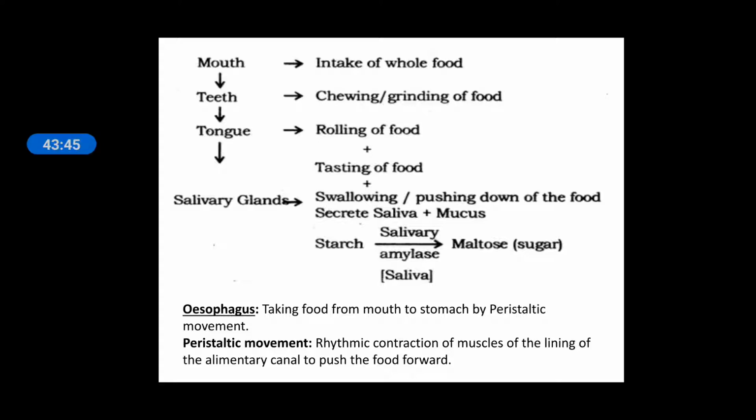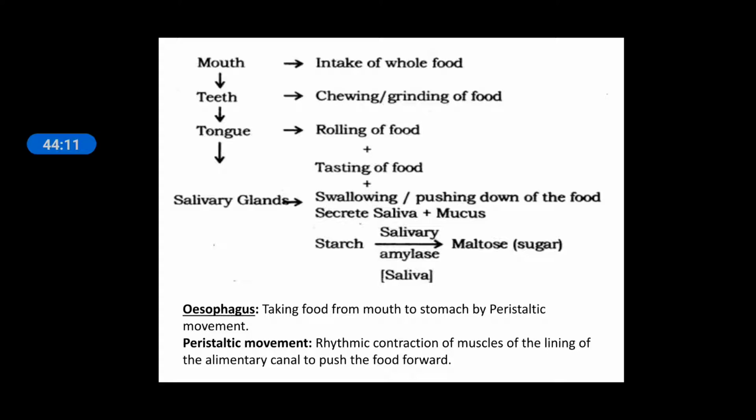In the mouth, teeth are present. Teeth are utilized for chewing and grinding of the food. Then between the teeth, the tongue is present. The tongue helps in rolling and tasting of the food because of the presence of taste buds. Rolling of the food moves the food and helps in crushing by the teeth.